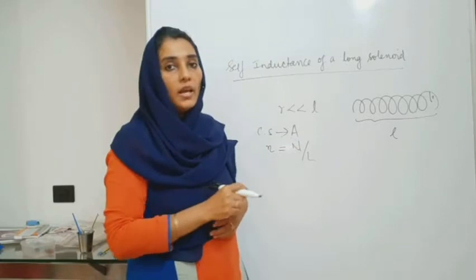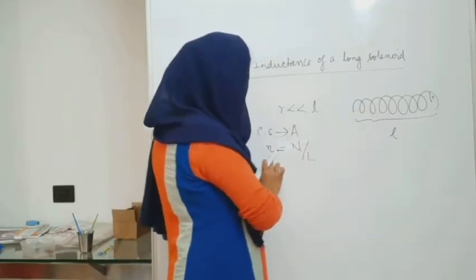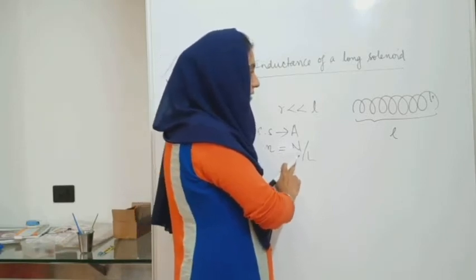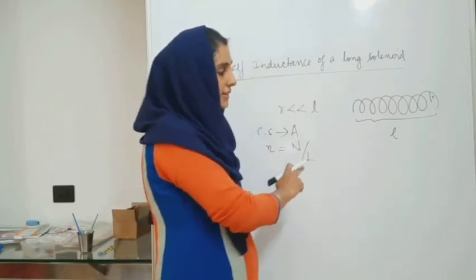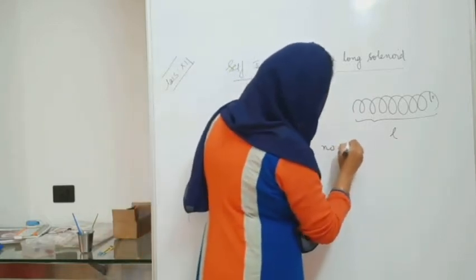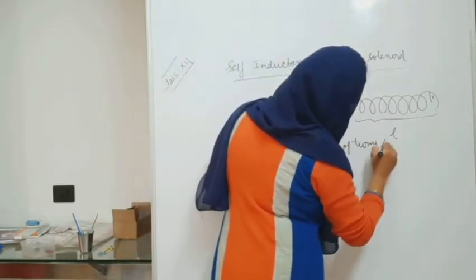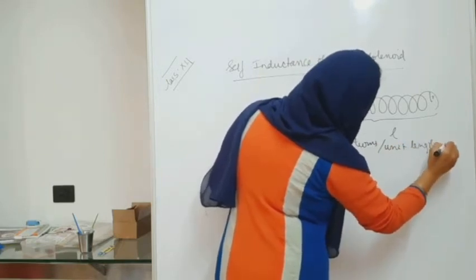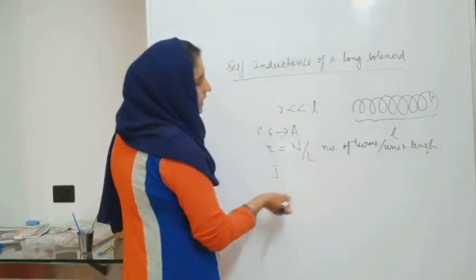What does that mean? The capital N denotes the total number of turns. Then capital N by L is the number of turns per unit length of the solenoid, and let I be the current flowing through it.